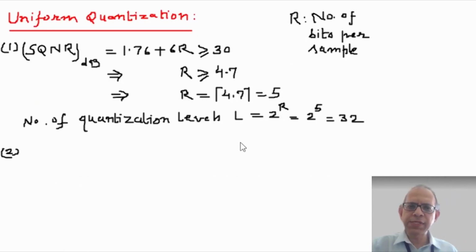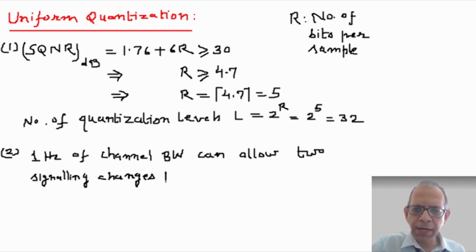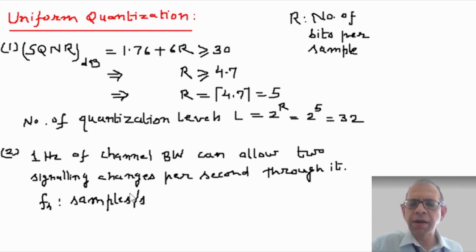Now before we do that, we must remember that a channel bandwidth of 1 Hz can support 2 signaling changes per second through it. So let us just note that 1 Hz of channel bandwidth can allow 2 signaling changes or 2 independent pieces of information per second through it. Now note that here the sampling rate is Fs. If Fs is the sampling rate, so Fs samples per second we are transmitting, and each sample is represented by R bits. So R bits per sample.